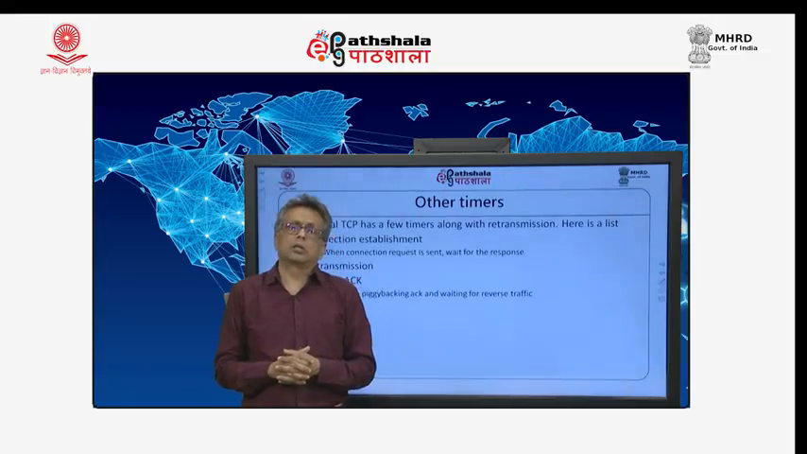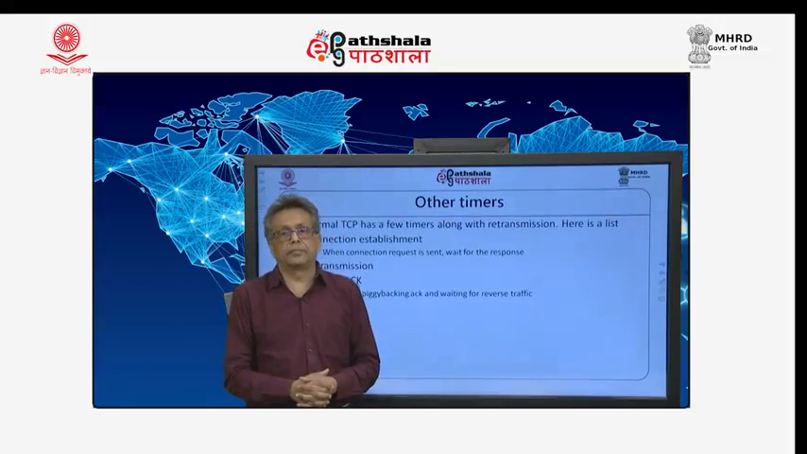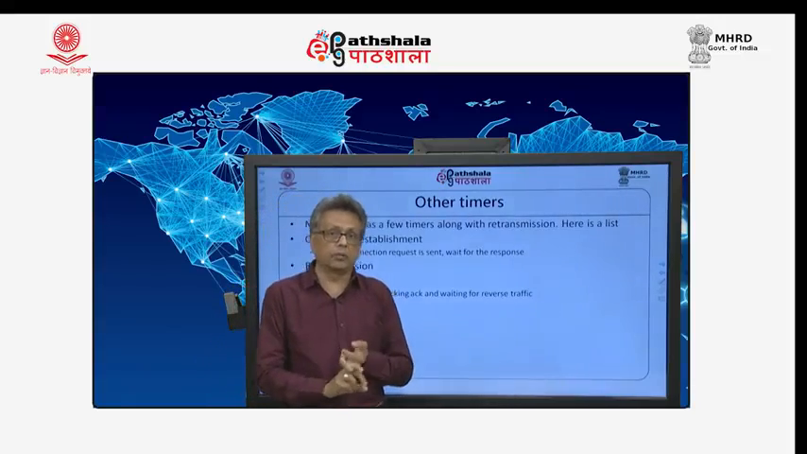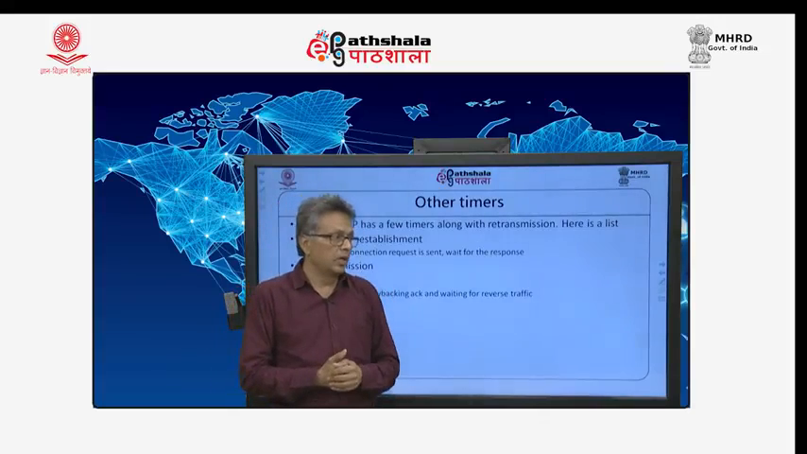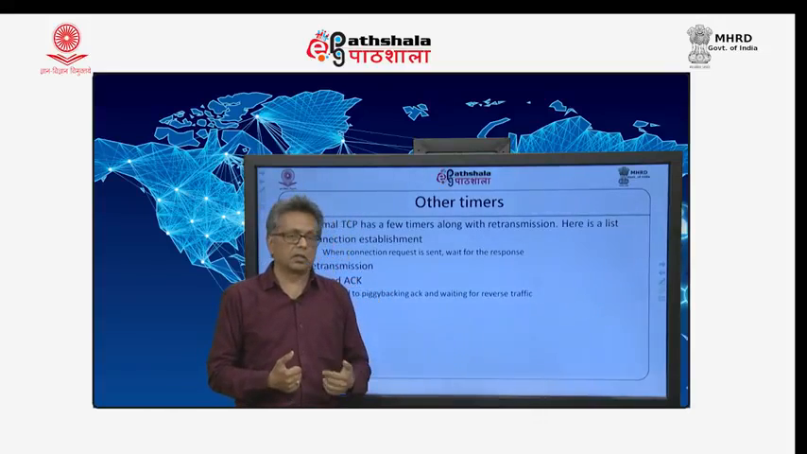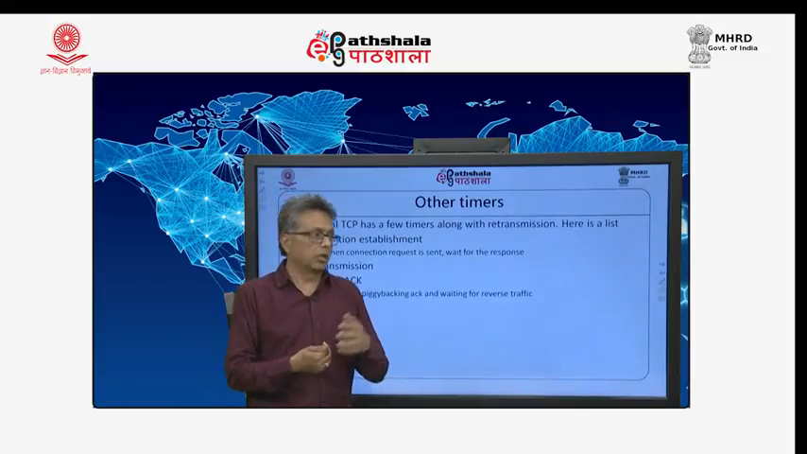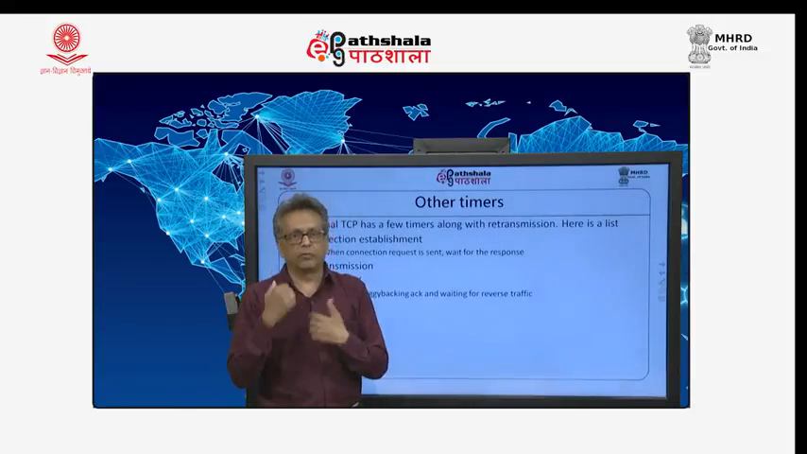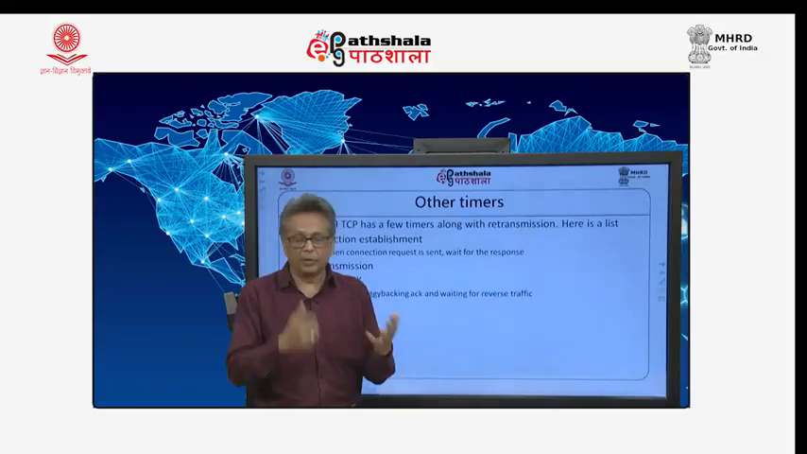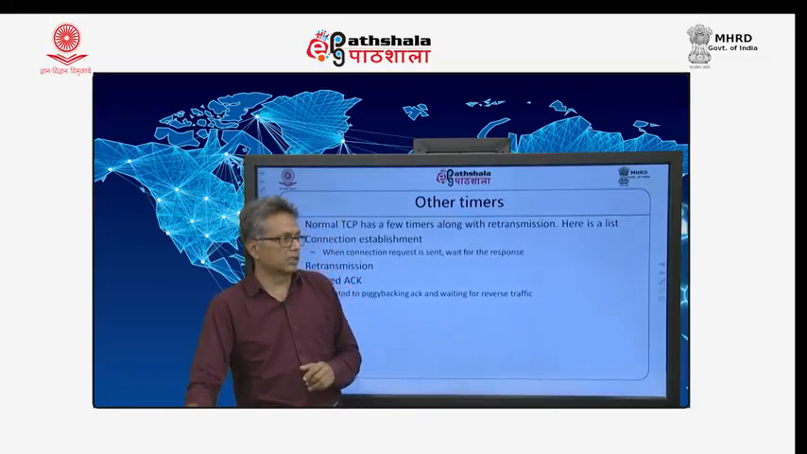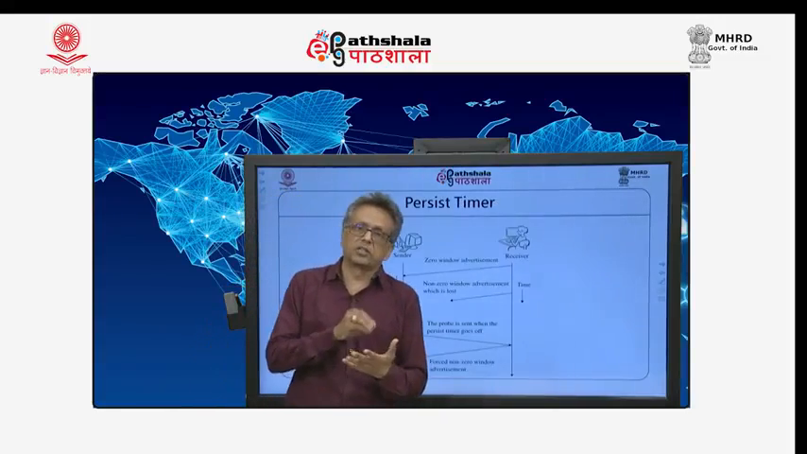The next four are also quite critical types of timers, and we will be looking at each one of them one after the other now. The first one is called persist timer, the next one is called keep alive, and then finally wait 2 and time 8. Each one of them will be discussed now. First one is the persist timer.